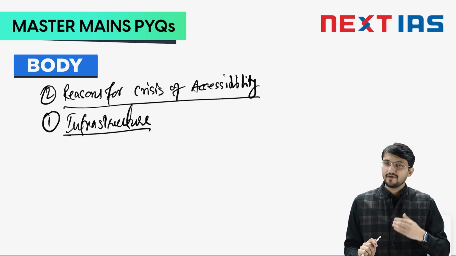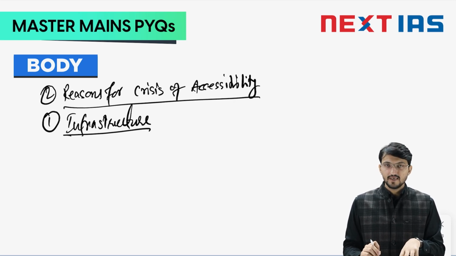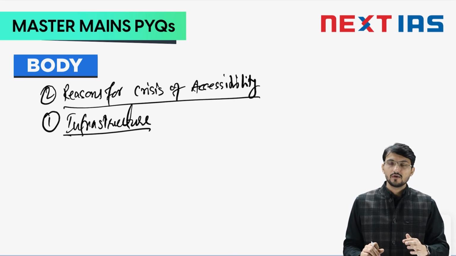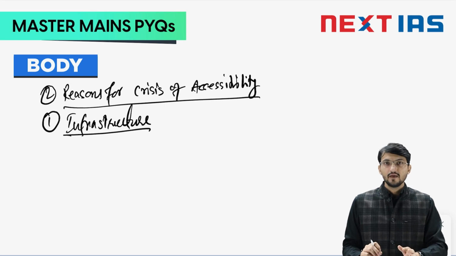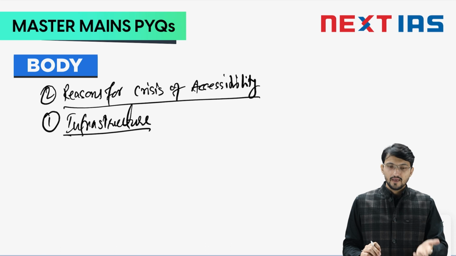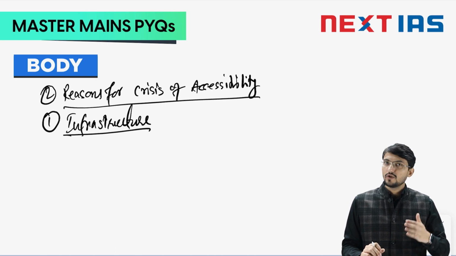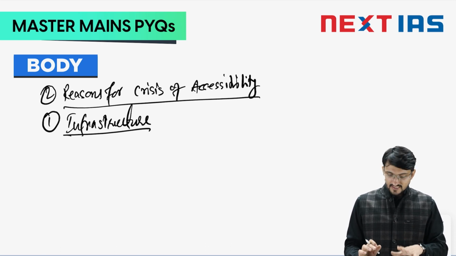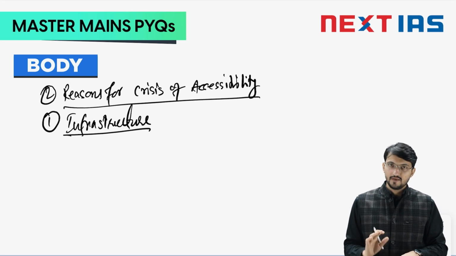Because of infrastructure, we do not have it. Majority of African or South Asian cities do not have proper infrastructure. Let's say pipelines, they do not have proper supply of water, the supply is not timely, or the supplied water is not treated well. For example, in Delhi also, even in one of the richest areas, you will not get clean fresh water. So accessibility is hampered because of infrastructure.